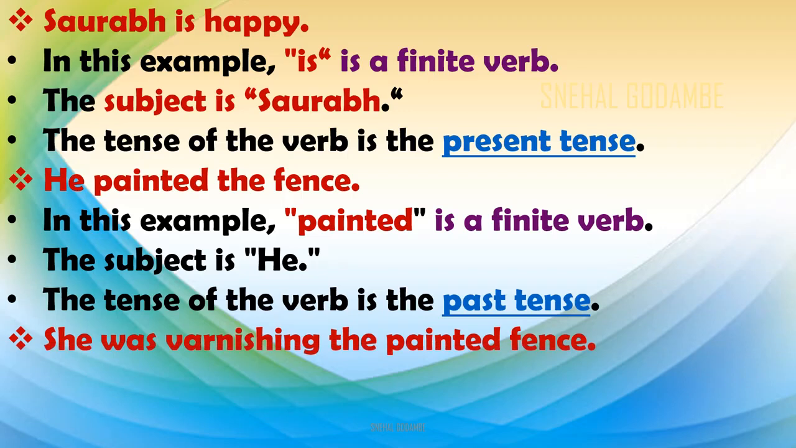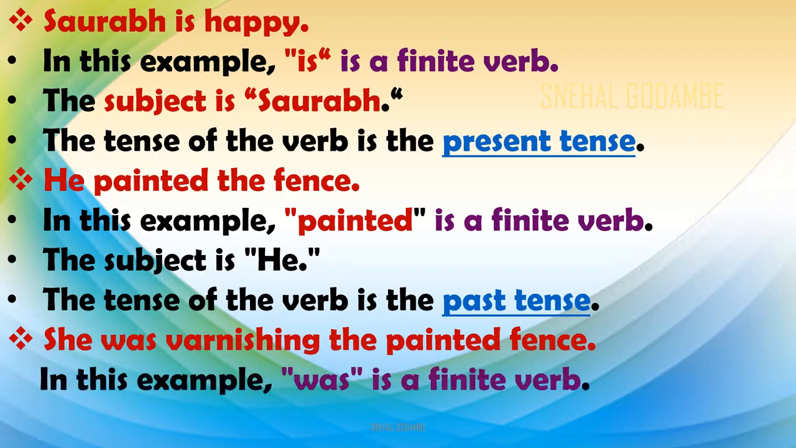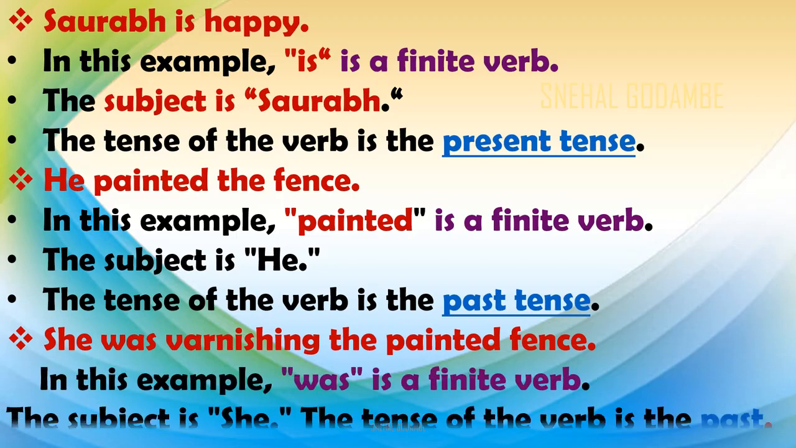And the third sentence was, she was varnishing the painted fence. Now what is the finite verb from this sentence? Was. Subject is she. And the tense of the verb is past tense. So you can see here how the finite verb has been changed with its subject and its tense. Okay?